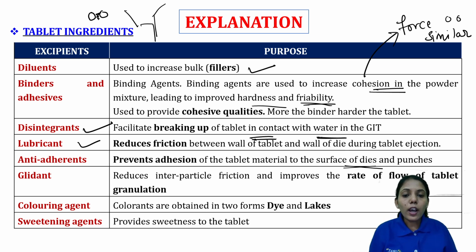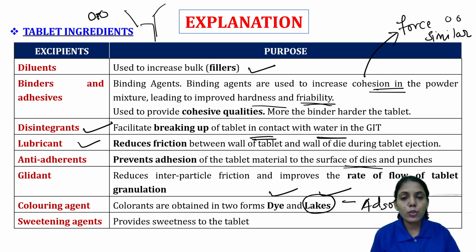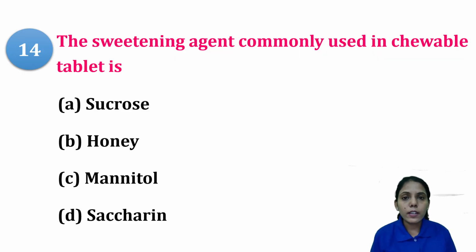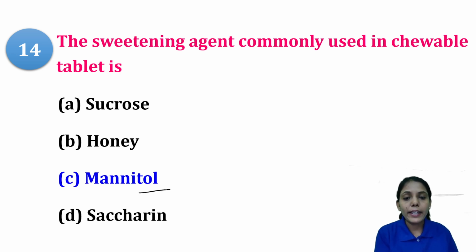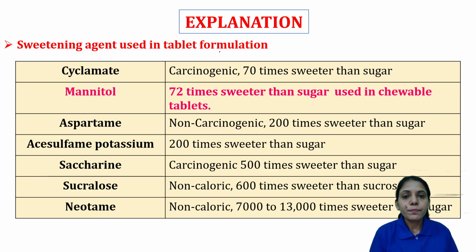Coloring agents. Colorants are obtained in the dye form or the lakes form. Lakes are nothing but dyes only, but they are adsorbed dyes, adsorbed on a certain adsorbent. And sweetening agents provide some sweetness to the tablet if the drug has certain bitterness. Sweetening agents are commonly used in chewable tablets. Sucrose is also a sweetening agent, honey is also there, mannitol is also there, saccharin is also there. But apart from that, in chewable tablets we are adding mannitol.